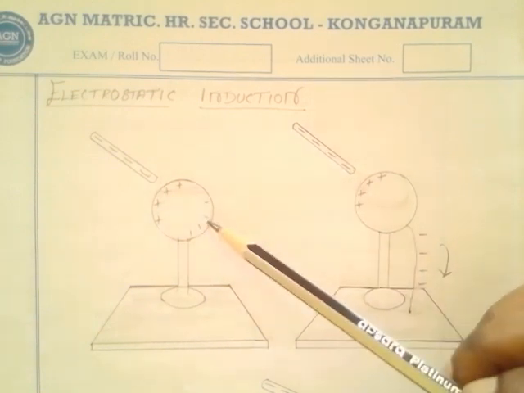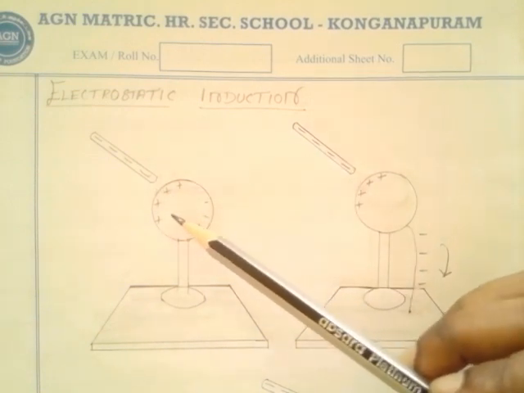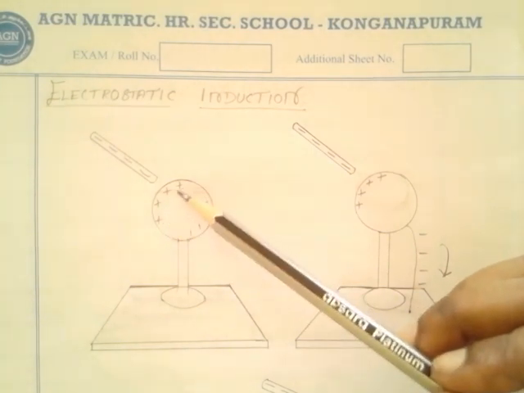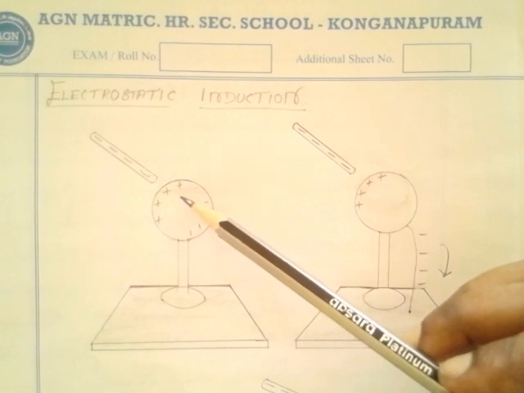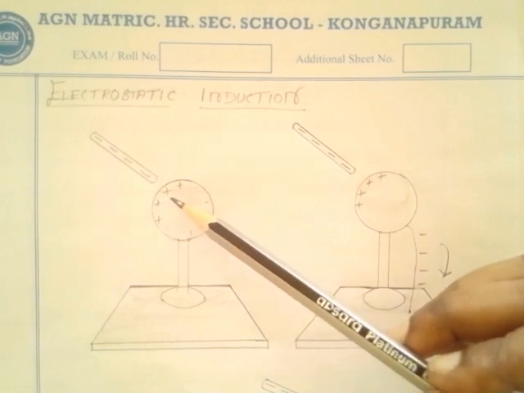Due to this repulsion, equal and opposite, that means equal positive charges, are induced in this sphere.